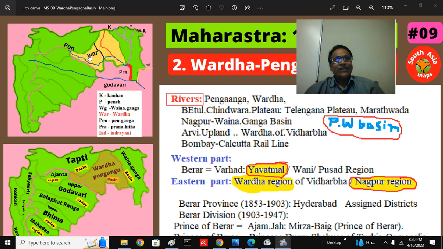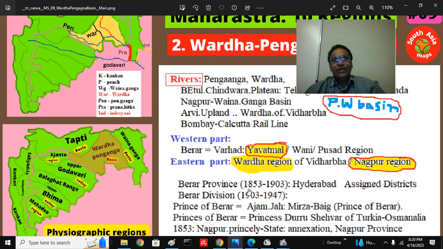Eastern part is Wardha region. Wardha is actually in the Vidarbha region, but the eastern part is the Wardha. This one is the Wardha region of the historic Nagpur region. There used to be a province called Berar, that is 1853 to 1903, like a province of Berar ruled by the Central British Indian administration. Later it belonged to Nizam. Later Nizam formally gave it, called assigned district. So then British added this Berar province, made it a division, political division, Berar division, as a part of Central Provinces Berar. That survived almost more than 40 years, that is CPB, Central Provinces and Berar.